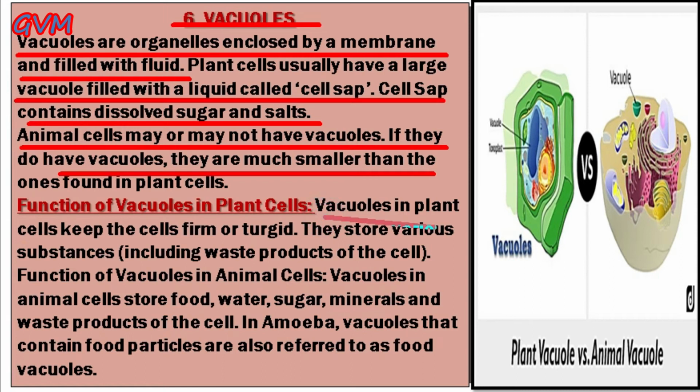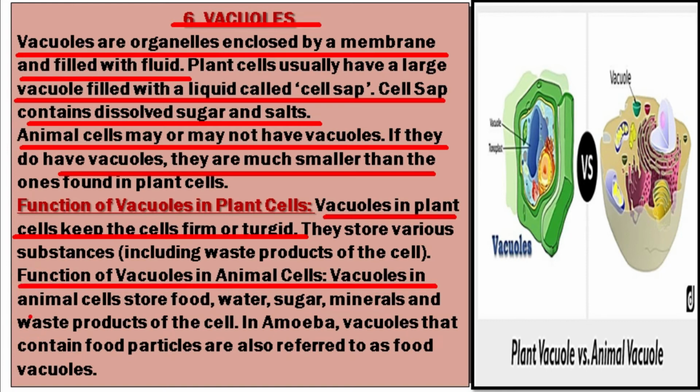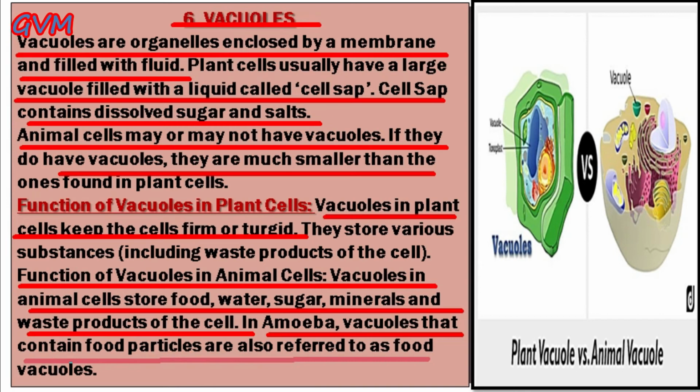Students, the function of these vacuoles in plant cells is that it keeps the cells firm or turgid, whereas the function of these vacuoles in animal cells is to store food, water, sugar, minerals and waste product of the cell. As an example, in the case of an amoeba, the vacuoles contain food particles, and that's why they are also referred to as food vacuoles in case of an amoeba.